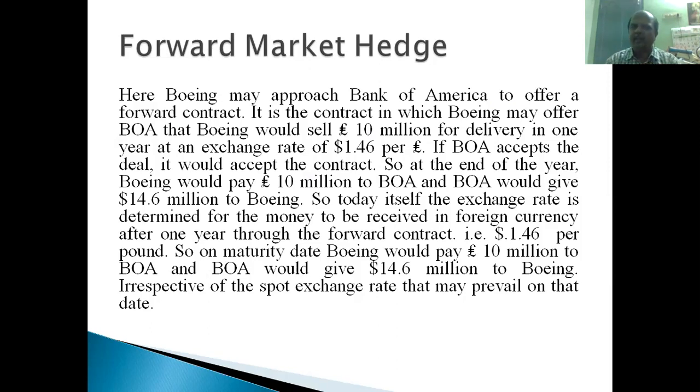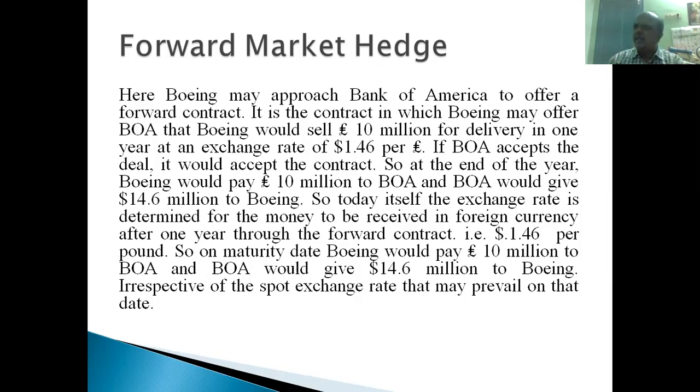Boeing Corporation is thinking that. Then what will Boeing Corporation do? It approaches BOA, right? So Boeing may approach the Bank of America to offer this 10 million pounds for sale through this forward contract, right? So it is a contract in which Boeing may offer Bank of America that Boeing would sell.